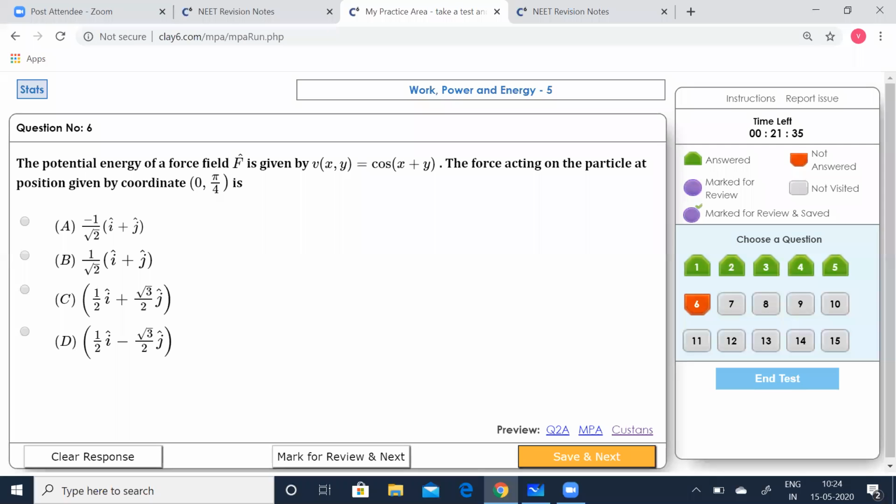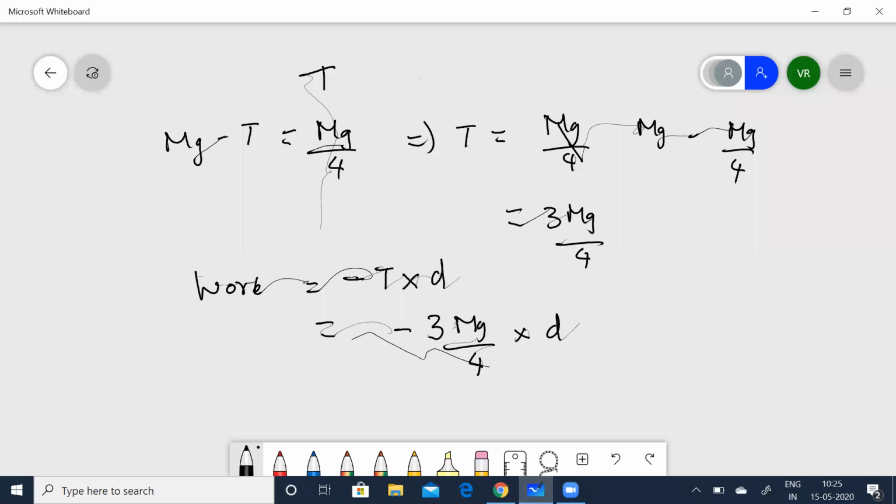The potential energy of a force field F vector is given by V of x, y is equal to cos of x plus y. The force acting on the particle at the position given by coordinate 0, pi by 4 is how much? Here, we'll have to use the concept of partial differentiation. Now, let us take U to be the potential energy.